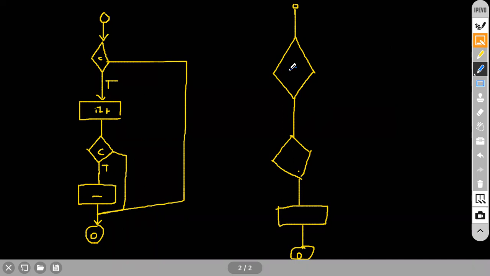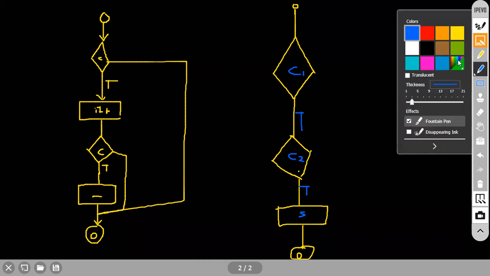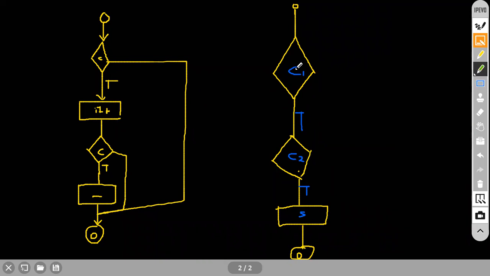Okay, sir, we understood everything. This is the condition, and this is the condition. This one I will call condition number 1. If this is true, here also you have to check the condition once again to execute this particular statement. But if in the first condition itself it becomes false, nothing happens directly, no nested, it comes out of the nested loop.